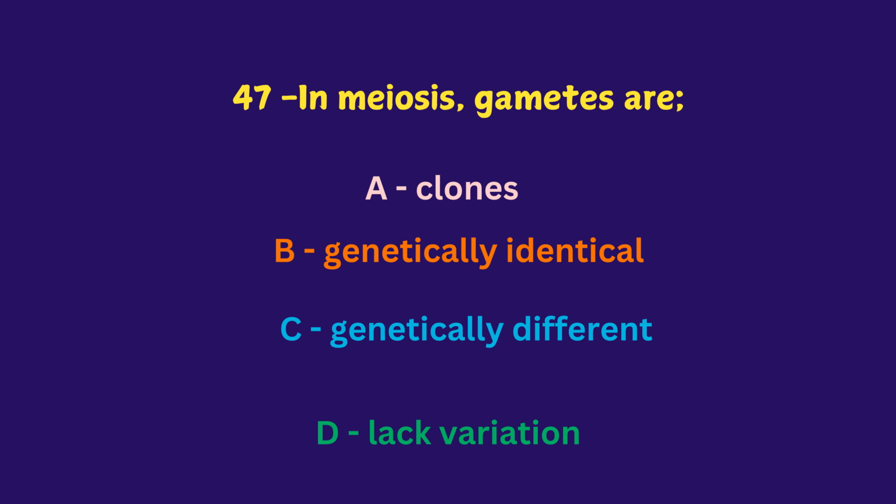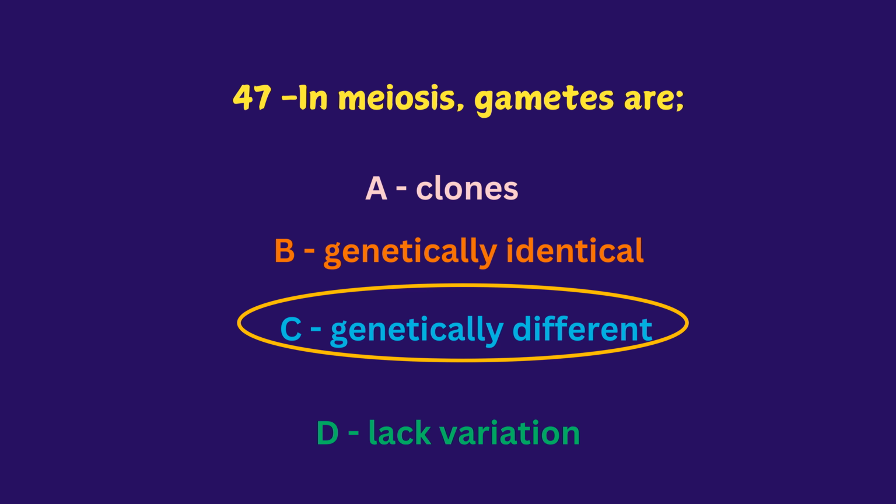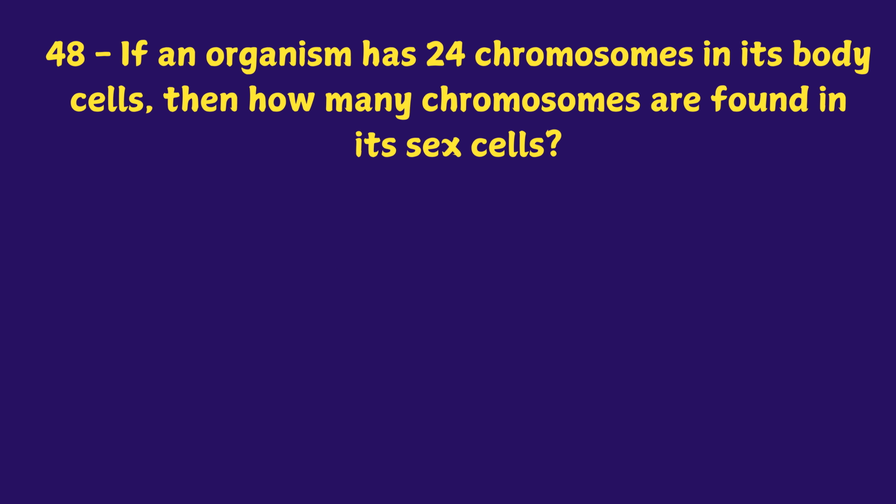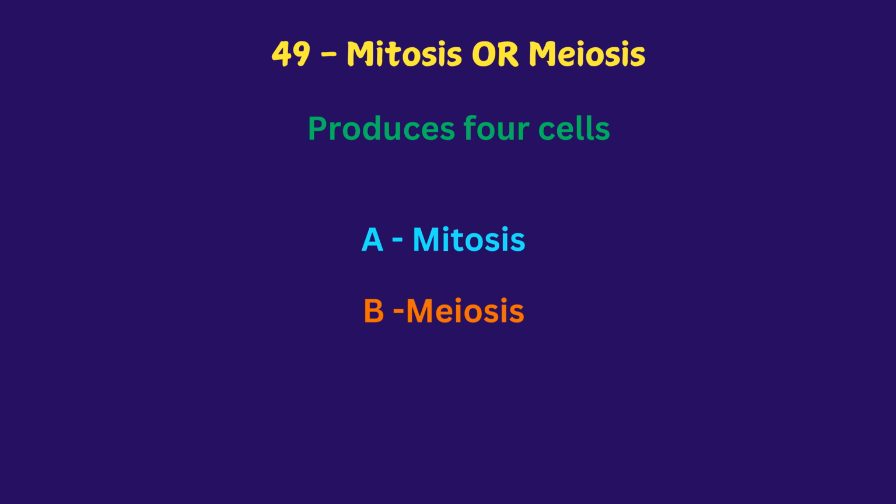The answer is genetically different. If an organism has 24 chromosomes in its body cells, then how many chromosomes are found in its sex cells? 6, 48, 24, 12. The answer is 12.